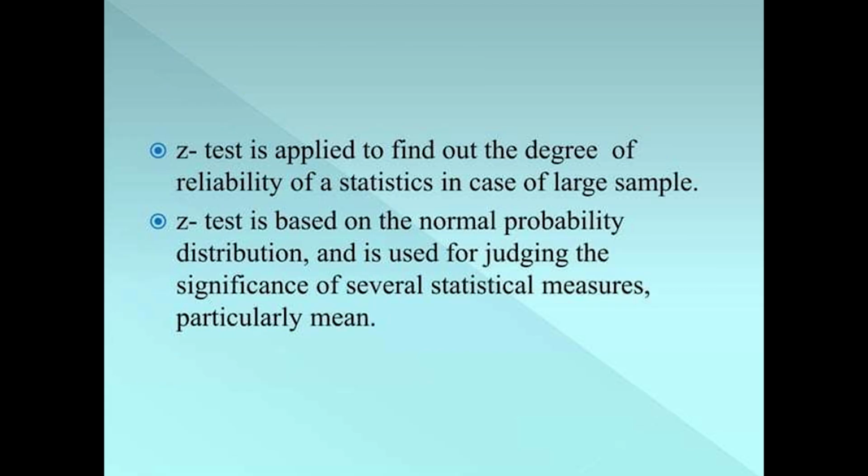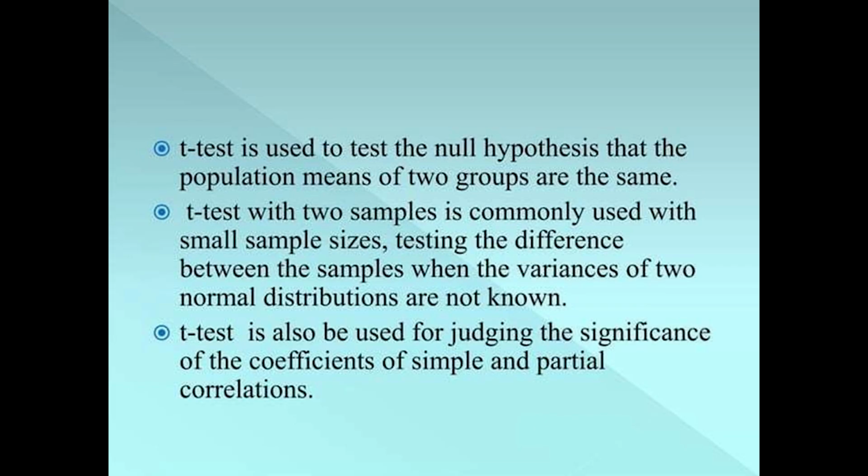Z-test is applied to find out the degree of reliability of a statistic in case of a large sample. Z-test is based on the normal probability distribution and is used for judging the significance of several statistical measures. A t-test is used to test the null hypothesis that the population means of two groups are the same.